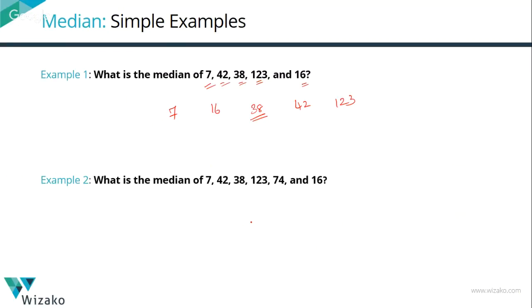Let's move on to an even number of numbers: 7, 38, 123, 74, 16, 42. That's 6 numbers. Let's write them in ascending order: 7, 16, 38, 42, 74, and 123. The middle 2 numbers are the third and the fourth numbers: 38 and 42. The median is 38 plus 42 divided by 2. So for an odd number of numbers, write in ascending order and pick the middle. For an even number of numbers, pick the middle two terms and find their simple average. That gives you the answer.